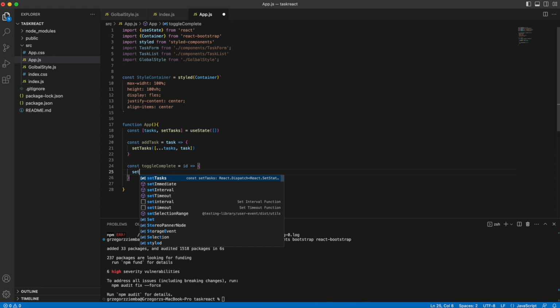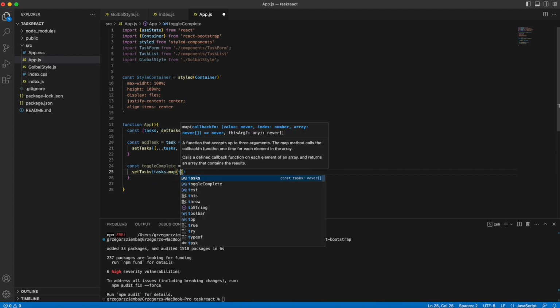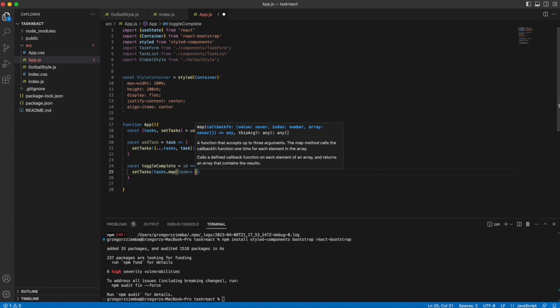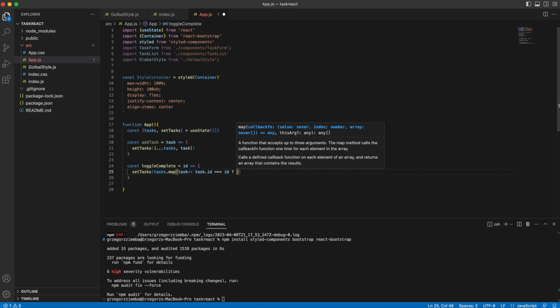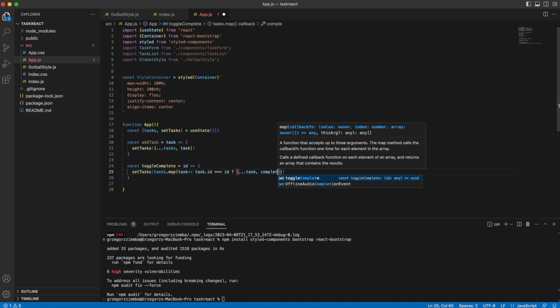So first of all, we need to set tasks. We are setting the task right now by that state. Go through all the tasks and map through the whole task list, and if task.id equals ID, then we need to do something, because we need to check if that task is complete or not. So if it's the complete task, we need to make a copy of that task, only that task, because we need to get to the completed.